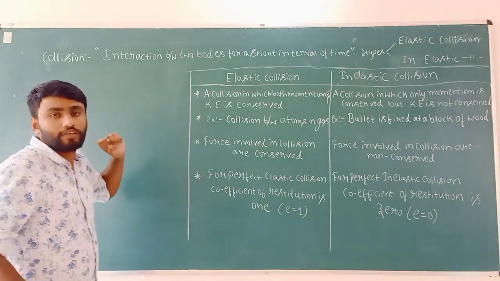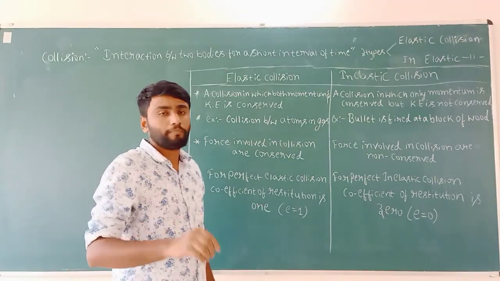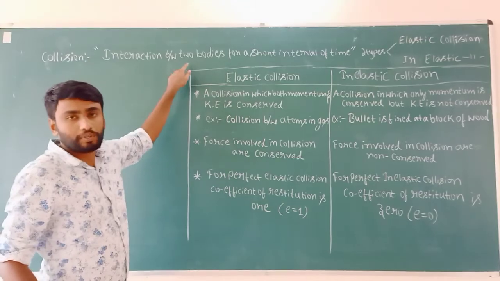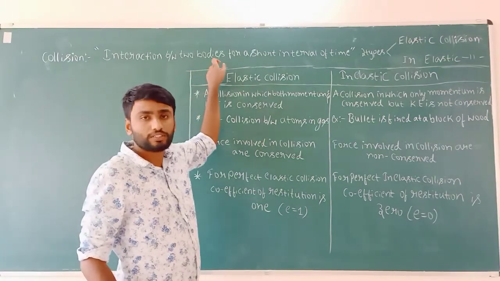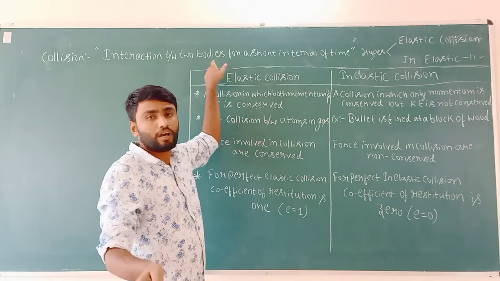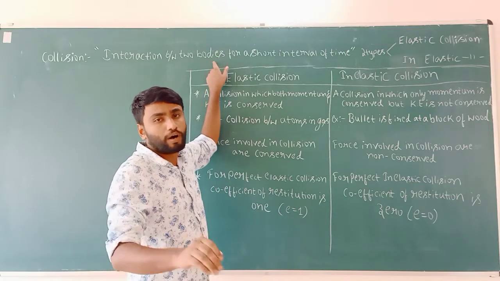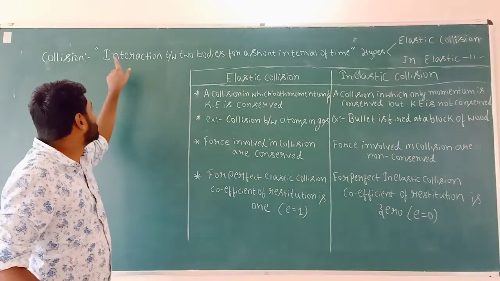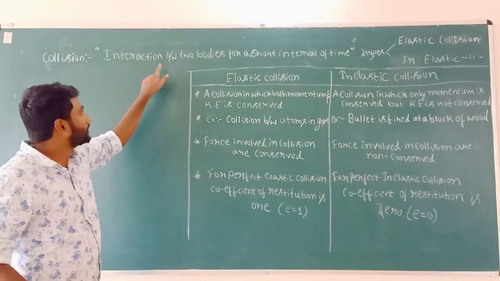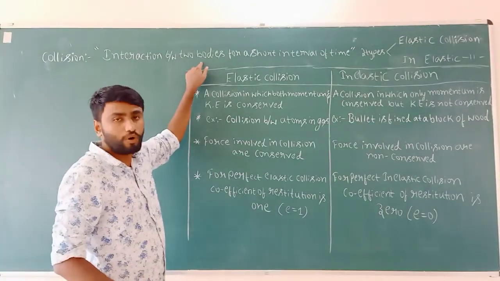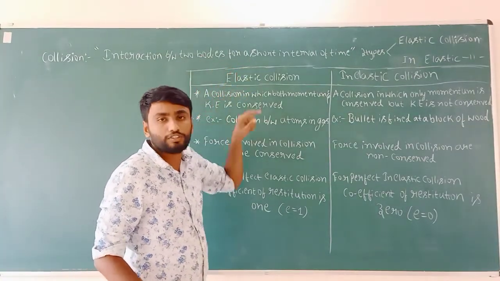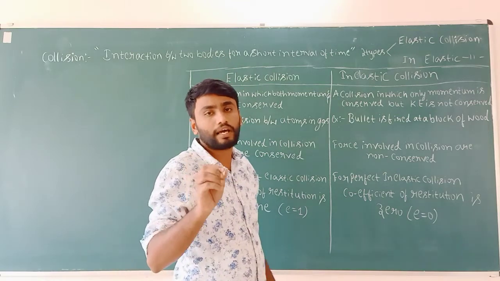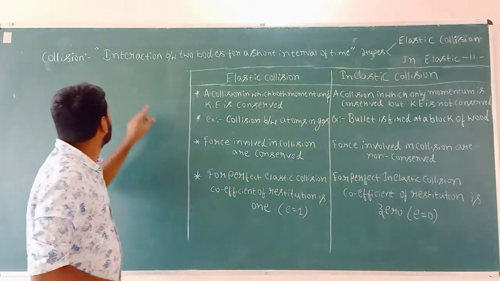Collision. Collision is an interaction between two bodies, or an object, an atom or a molecule. So, collision is the interaction between two bodies for a short interval of time.